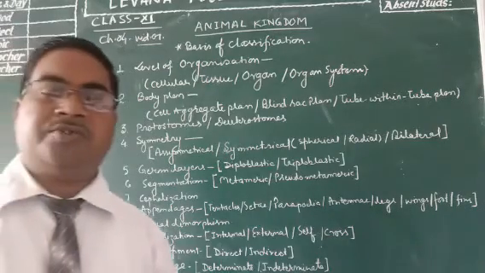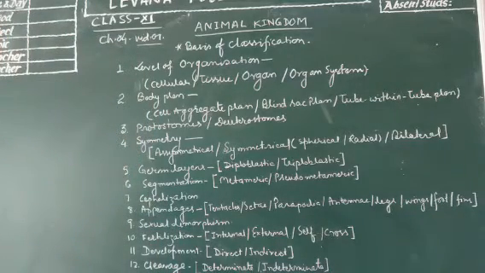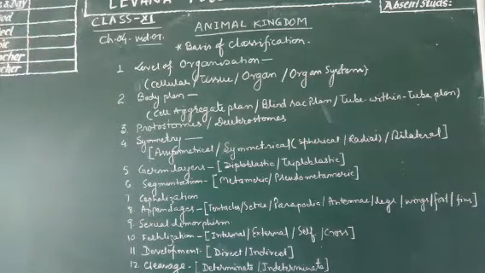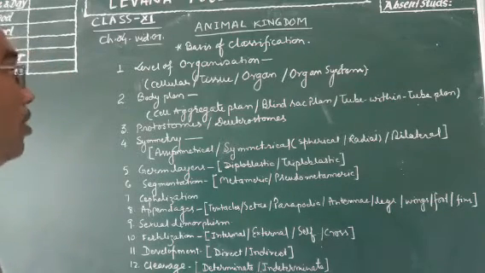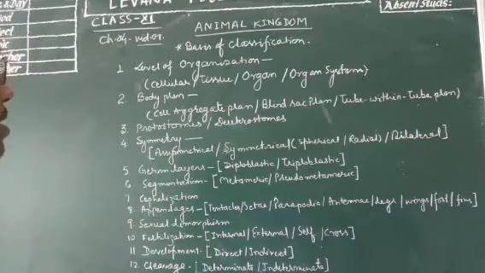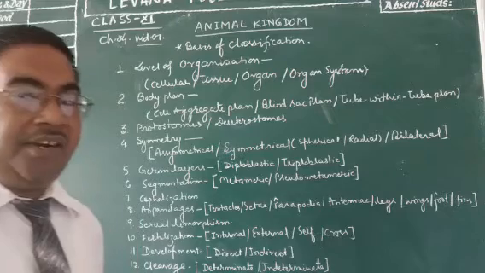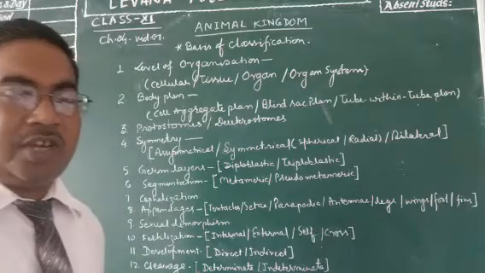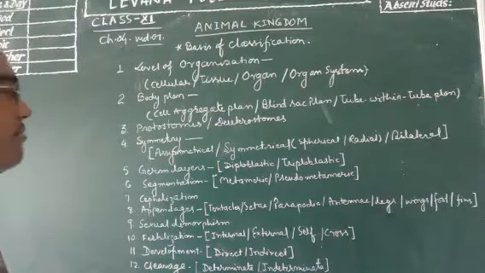Good morning. Today we are going to study chapter 4 of class 11, that is Animal Kingdom. Here we have to know first of all how and on what basis the animal kingdom can be classified. In standard 9 we have also studied this type of classification in the chapter Diversity in the Living Organism. So this is the carry forward of that chapter in class 11.